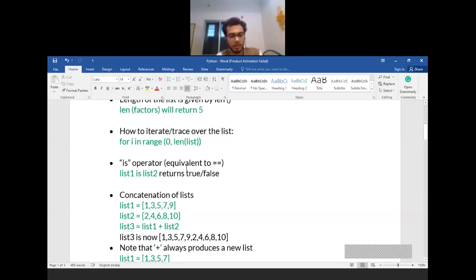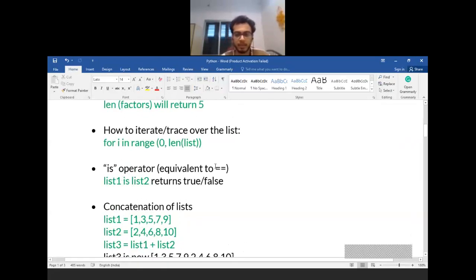Then the next is the is operator. This is equivalent to your double equal to comparison operator. If I write something like list1 is list2, what is will do is compare list1 and list2. If they are found to have the same values, it will return true, otherwise it will return false. So if I write, let's say, L equal to list1 is list2, and the items in list1 are the same as the items in list2, I will get the value true. True and false are basically bool type values, or you can assume them to be just 1 and 0.